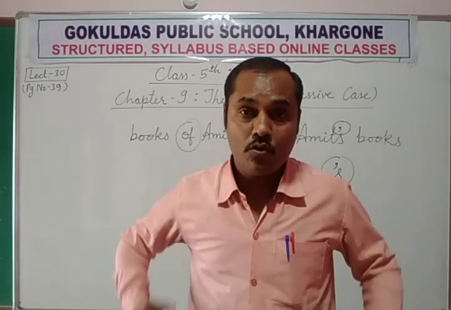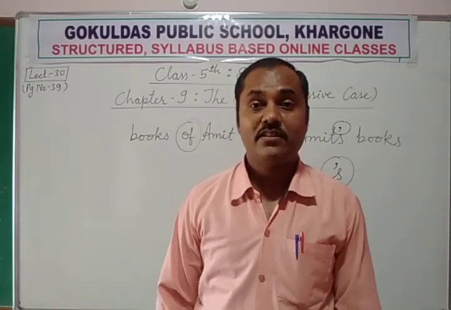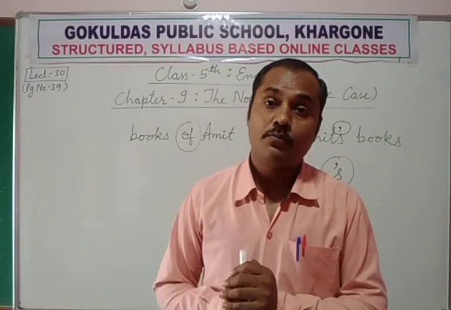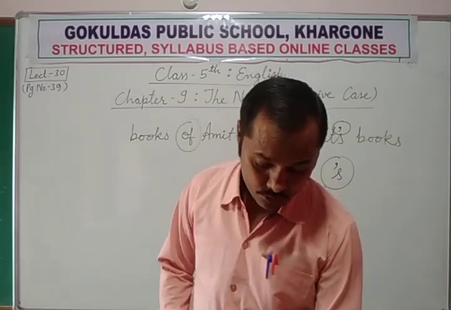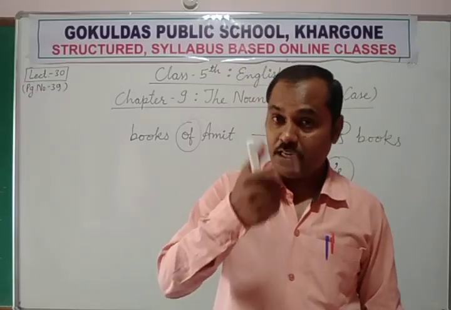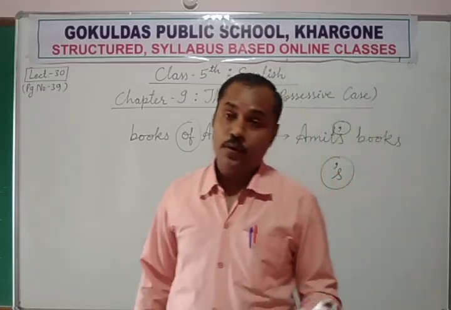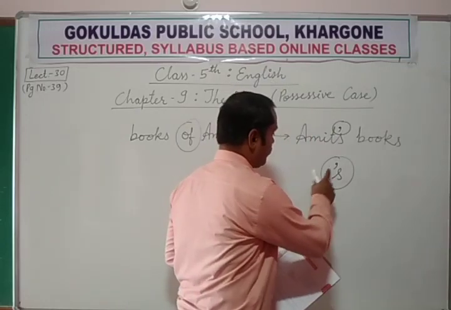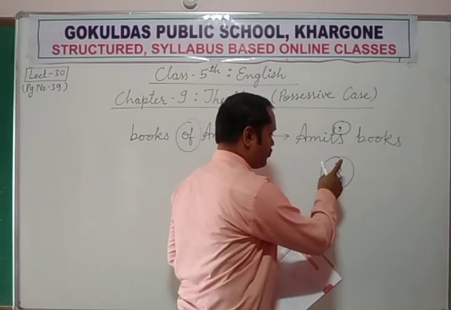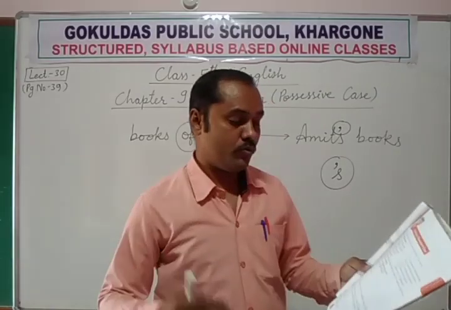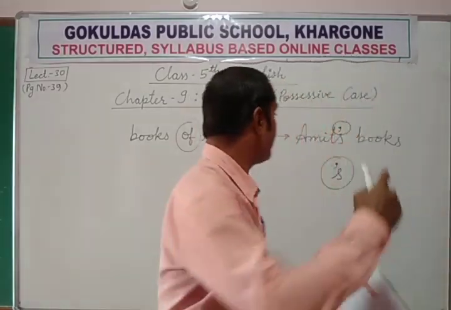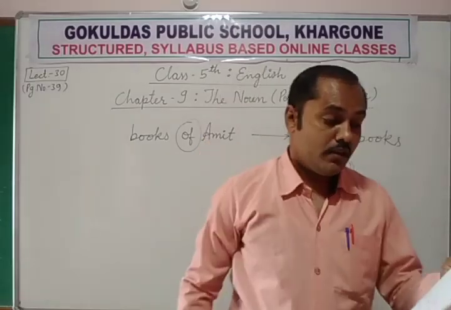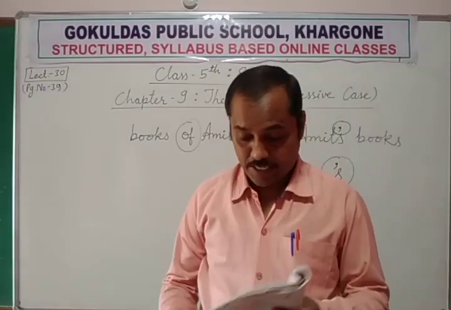These types of long frocks are called gowns, which are generally worn by queens or princesses. These are very expensive, very costly. Now queen is a singular, so that's why at the end of queen we added apostrophe and s to show the possessive case of a noun. The queen's gown was very expensive.